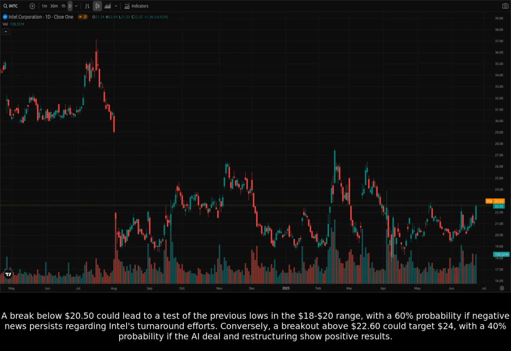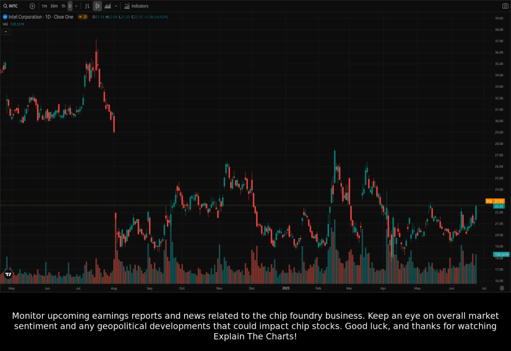Conversely, a breakout above $22.60 could target $24, with a 40% probability if the AI deal and restructuring show positive results. Monitor upcoming earnings reports and news related to the chip foundry business. Keep an eye on overall market sentiment and any geopolitical developments that could impact chip stocks.